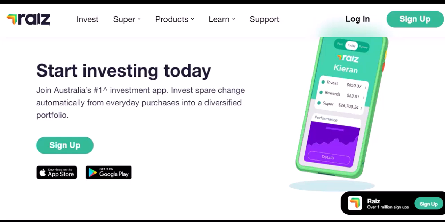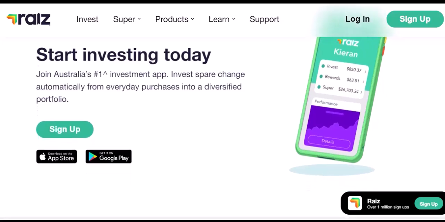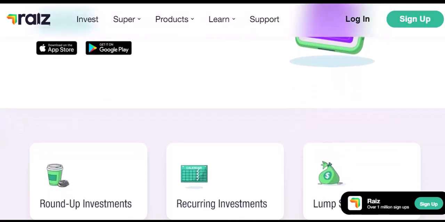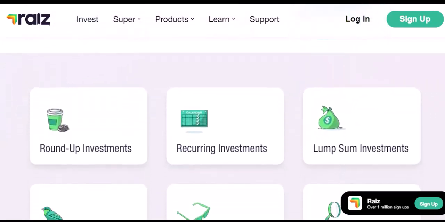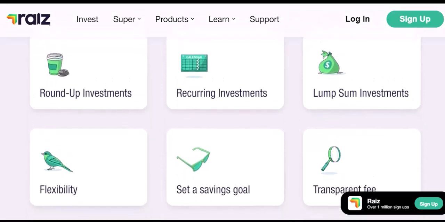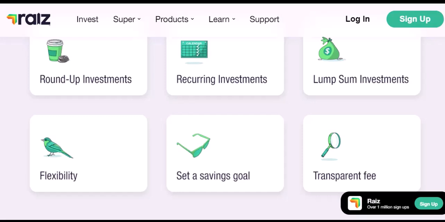One key aspect is the daily transfer limit from your linked bank account. This is determined by your bank, not Raiz. Most banks have daily limits on electronic transfers, which can indirectly impact how much you can deposit into your Raiz account in a single day. So, if your bank's daily transfer limit is, say, $10,000, that's the maximum you could potentially deposit into Raiz in one go, through that method.